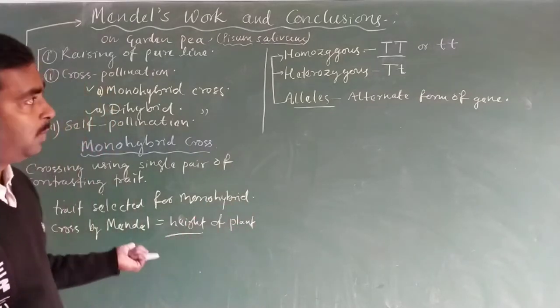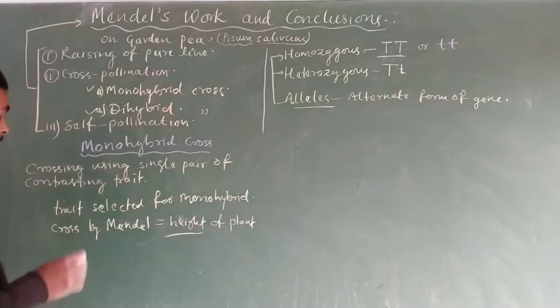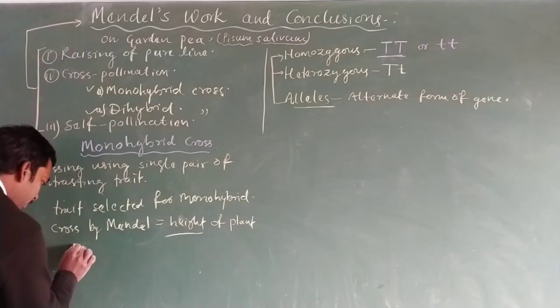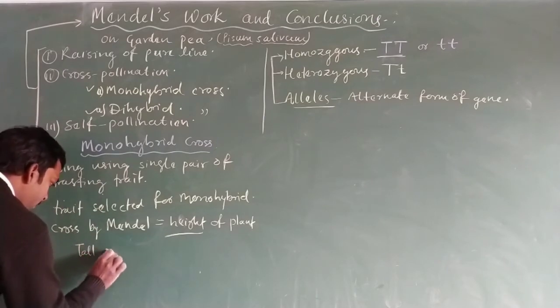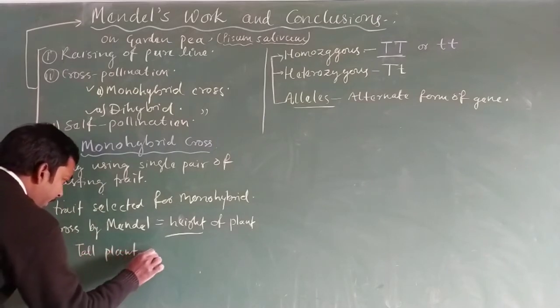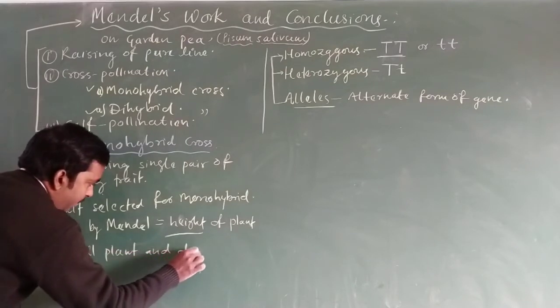For the height of the plant, there are two: the tall plant and the dwarf plant.